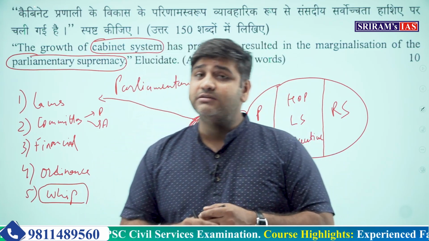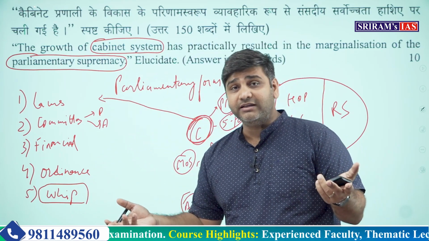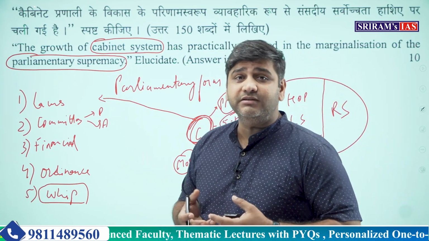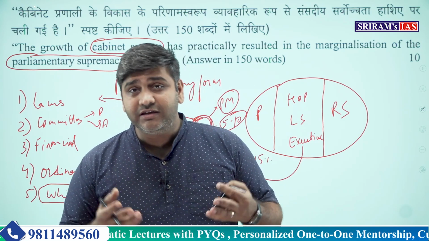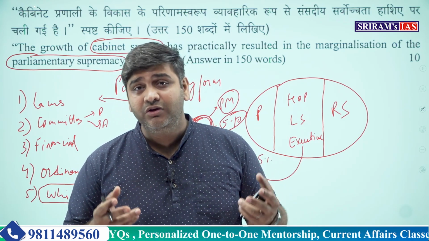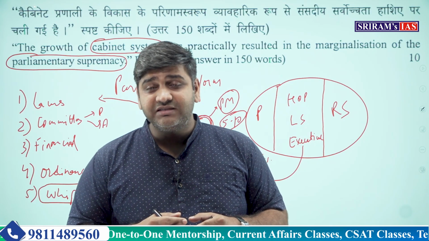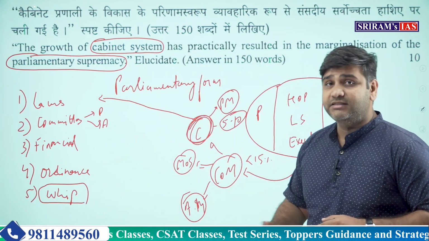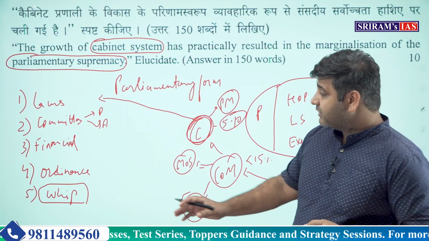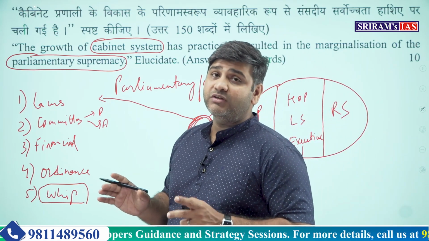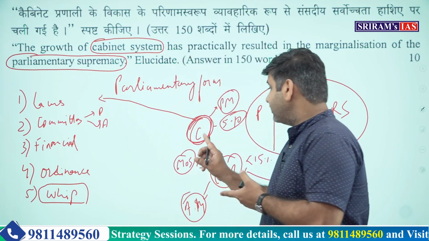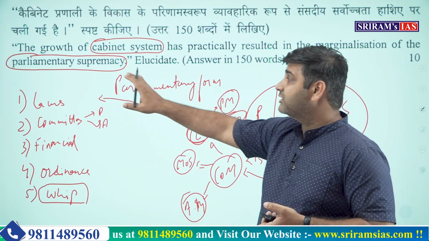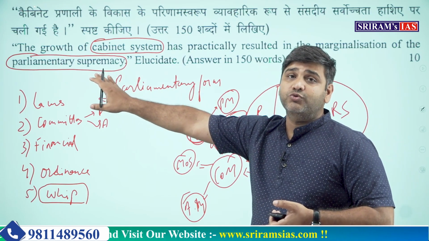To avoid all that, they have to vote on the party line, and that is the reason why the independent thinking or vision of a parliamentarian is given less importance compared to what the cabinet is deciding. I hope you are getting why whip is one of the reasons why the cabinet is becoming one of the most powerful bodies and undermining or marginalizing the parliamentary supremacy.